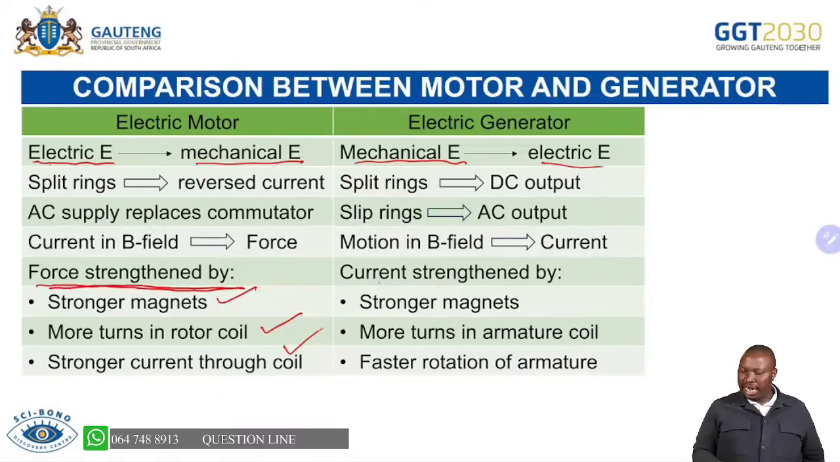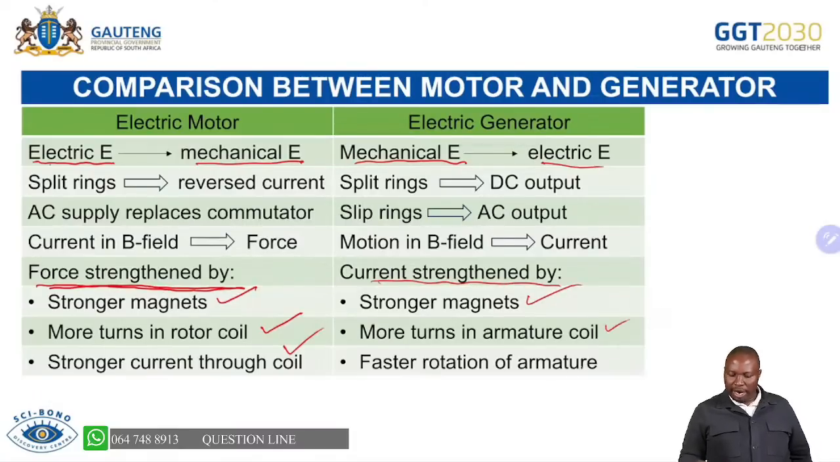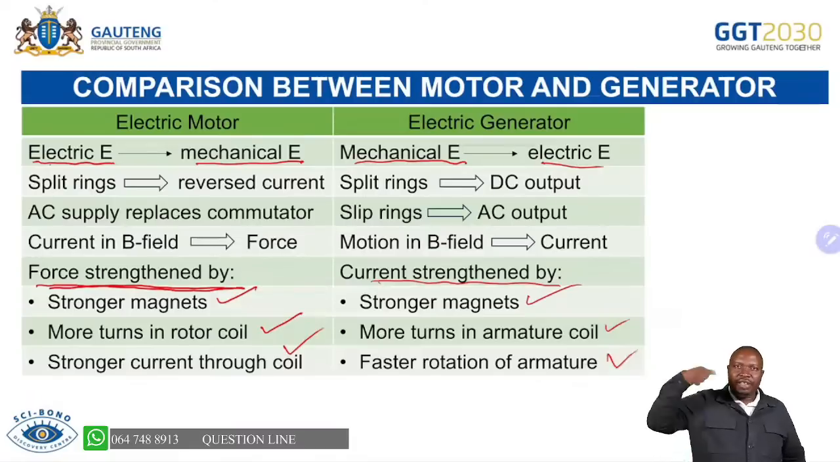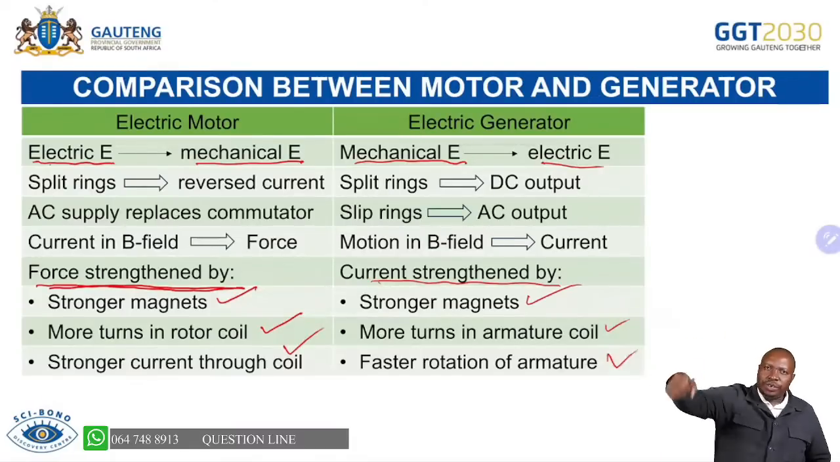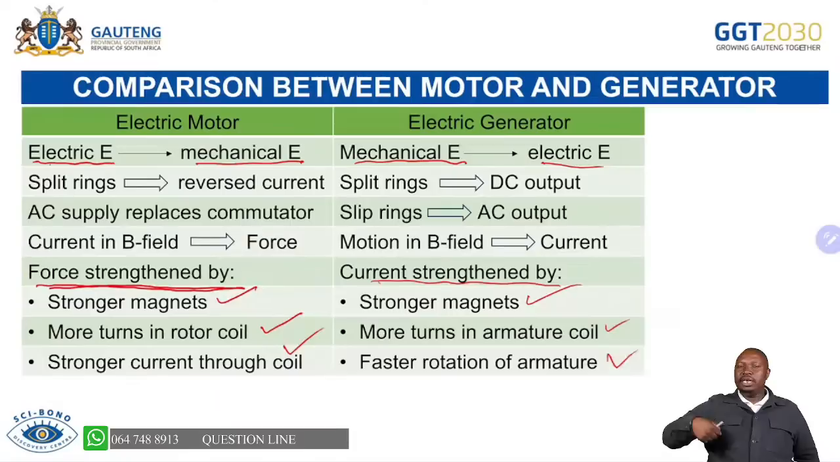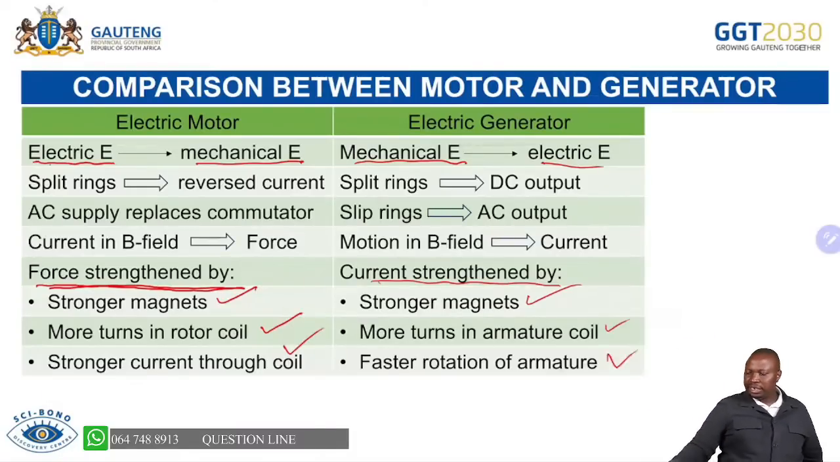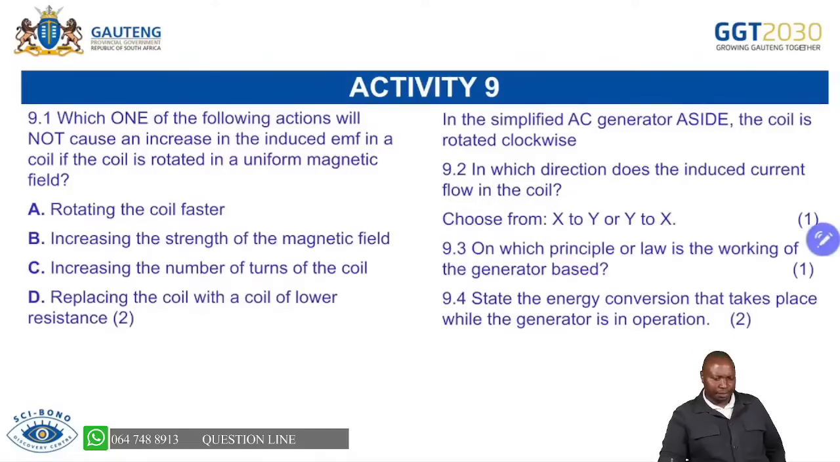But if you want to increase the current that is induced, you will use stronger magnets, more turns in the coil, and faster rotation. Remember, we have the armature, because it's mechanical energy. It means we are mechanically rotating the coil in the magnetic field so that we can induce current in it. Hence, when we rotate the armature, we must rotate it faster. Then we'll have more current being induced.